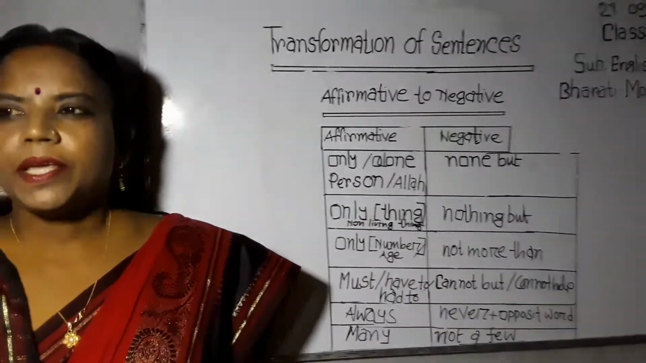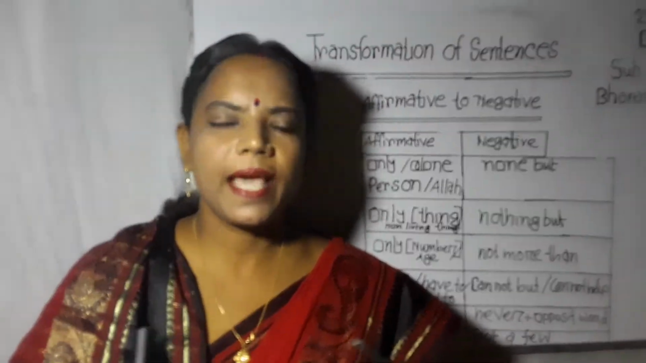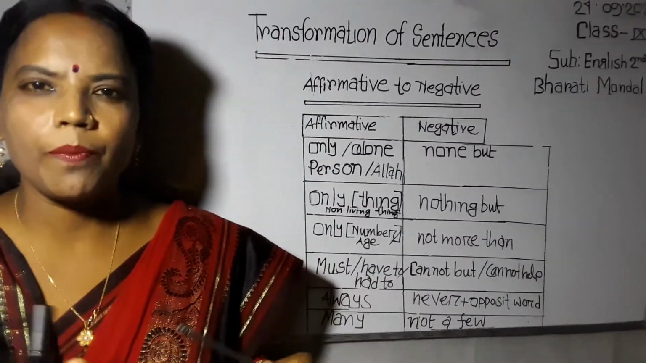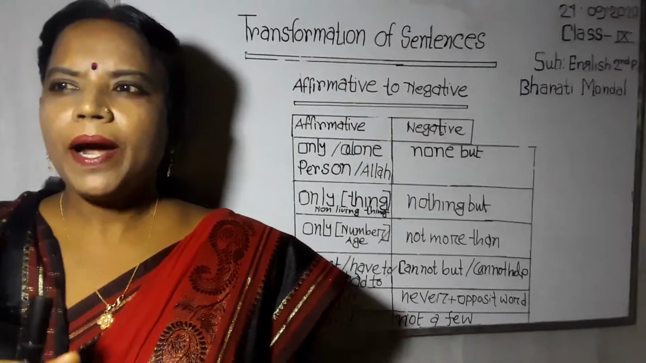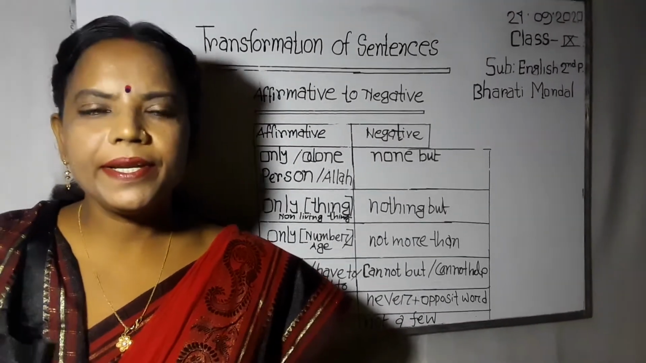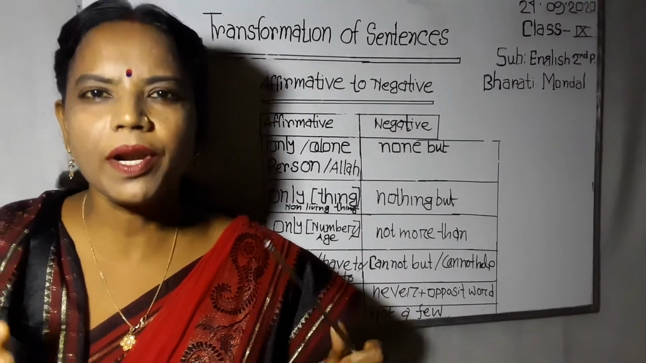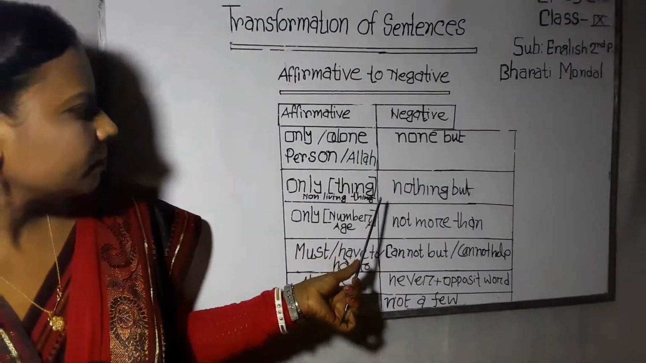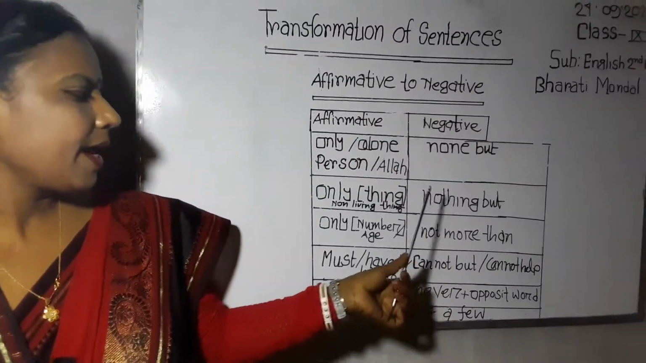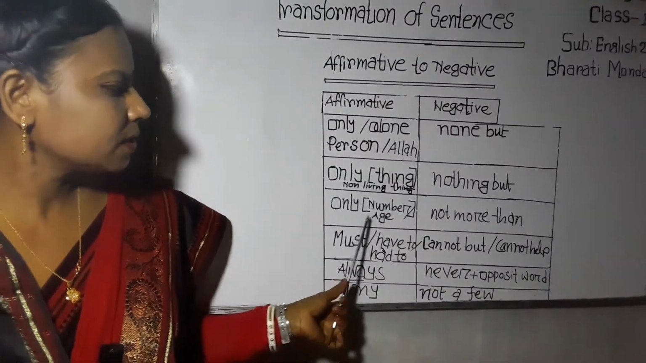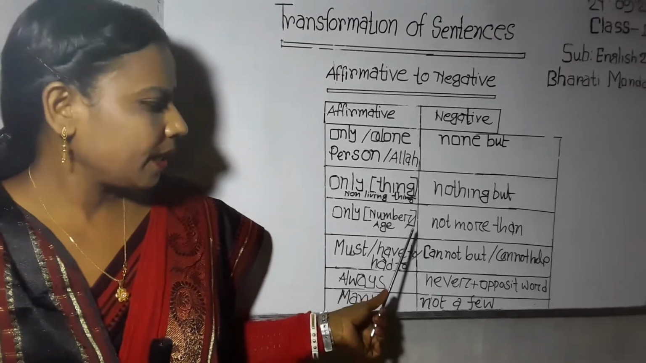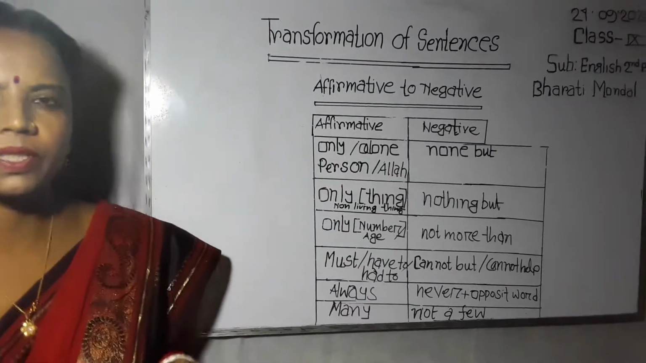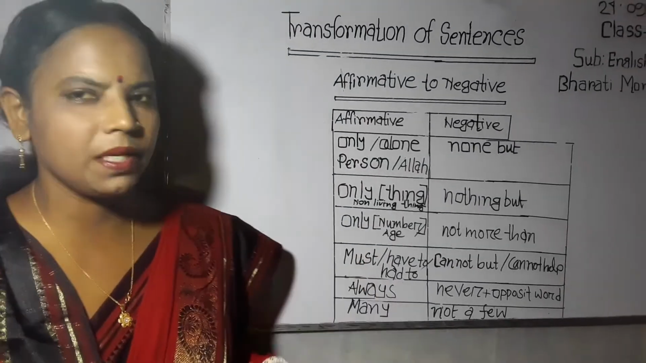First rule: if any affirmative sentence has only or alone, none but is used instead of only or alone. But when only indicates things or non-living things, nothing but is used. And when only is used with a number, then not more than is used instead of only or alone.